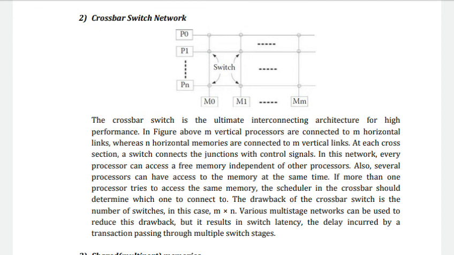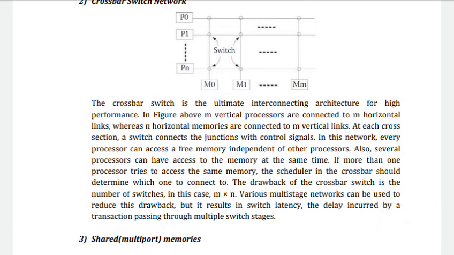In this network every processor can access a free memory independent of other processors. Also, several processors can have access to the memory at the same time. That is displayed in this crossbar switch network. If we want more processors to access a single memory at a time, the scheduler in the crossbar should determine which one to connect.